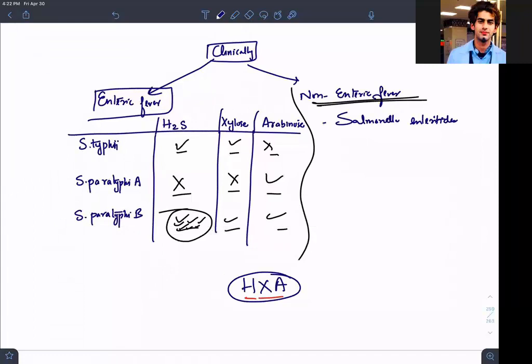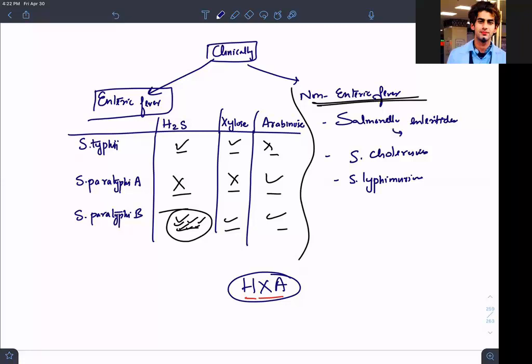First I should write the names: S. choleraesuis and S. typhimurium. These are the ones causing non-enteric fever. All the others, what we used to say, all others.